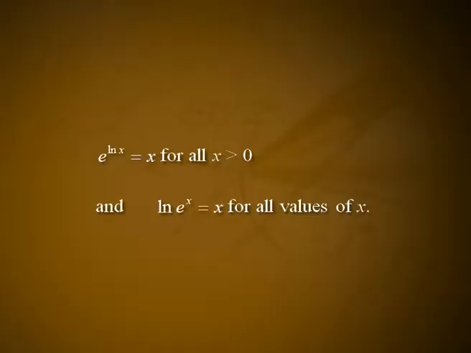Because y is equal to e raised to x and y equal to log x are inverses of one another, we have e raised to log x is equal to x for all x greater than 0 and log e raised to x is equal to x for all values of x.